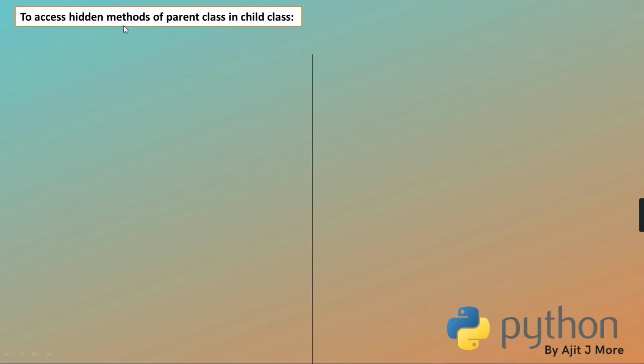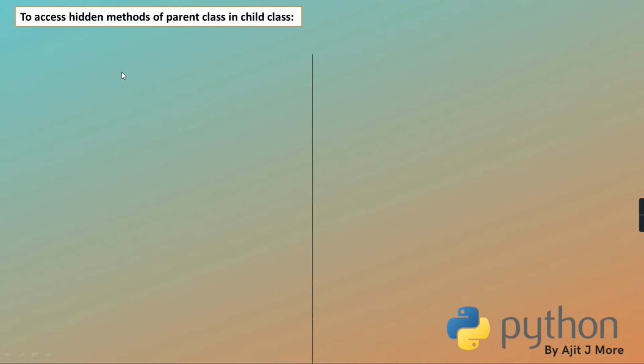So, to access hidden methods of the parent class in the child class. When you want to access any hidden methods of the parent in the child. But why should we say it is hidden? Can anyone tell me why we say that parent methods are hidden?